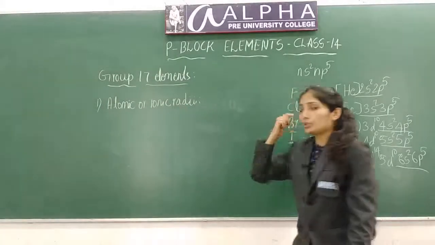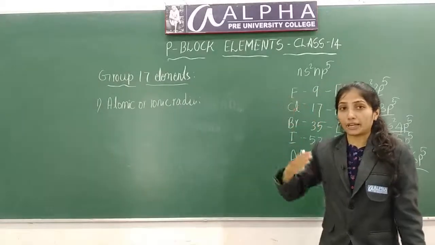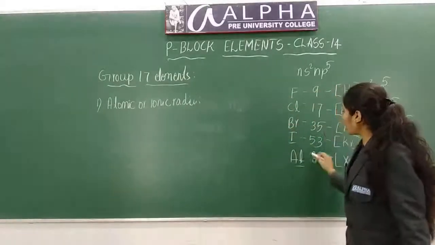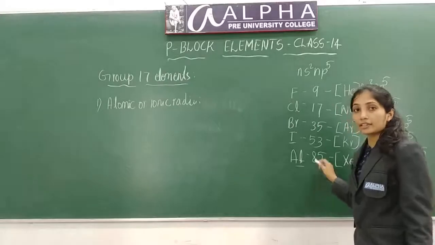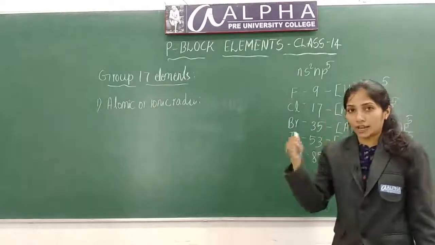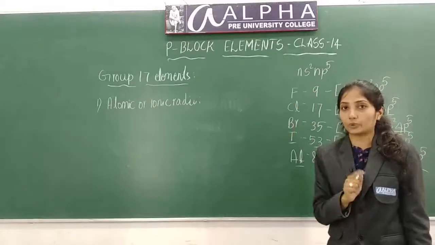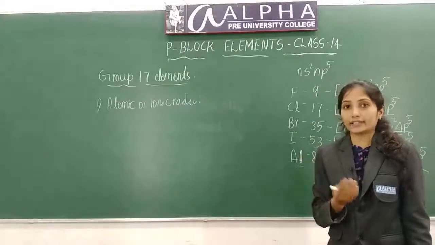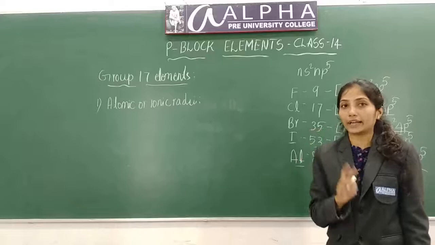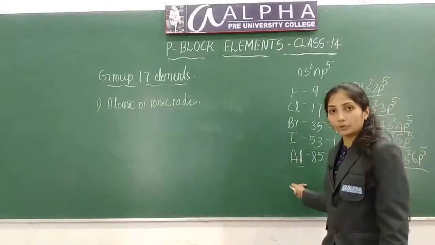Atomic radii, usually what will happen to atomic radii down the group? Down the group, atomic radius increases because electrons will enter into higher energy levels. So the distance between the nucleus and the outermost electron increases. So atomic or ionic radius increases down the group.